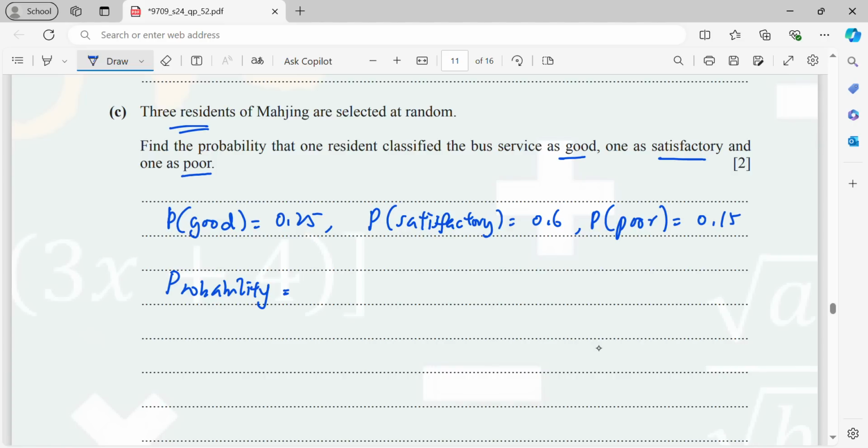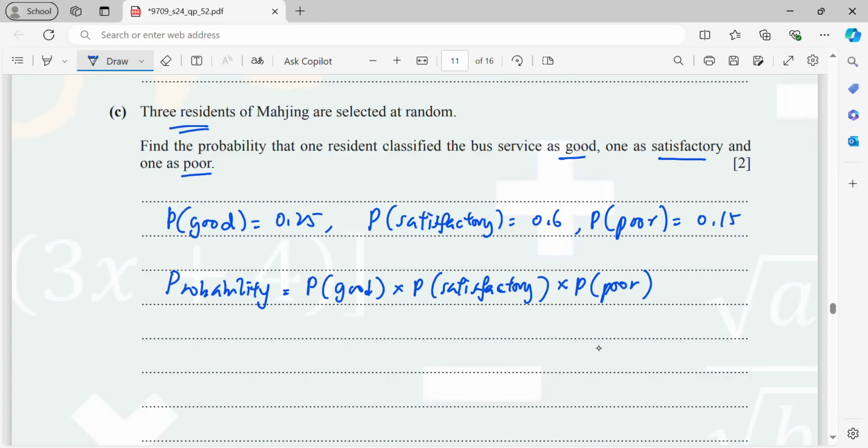Okay, so now since 3 residents here, my probability will be P good times P satisfactory times P poor. Then since there are 3 persons here, 3 residents, we are not sure which one is classifying the bus service as good.